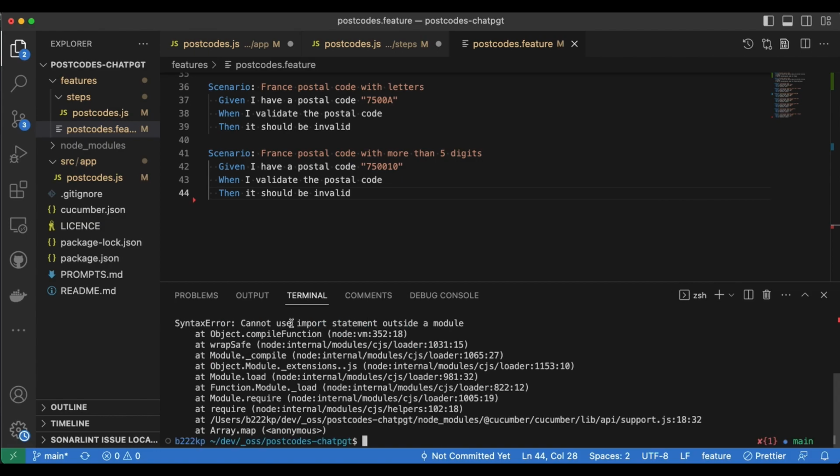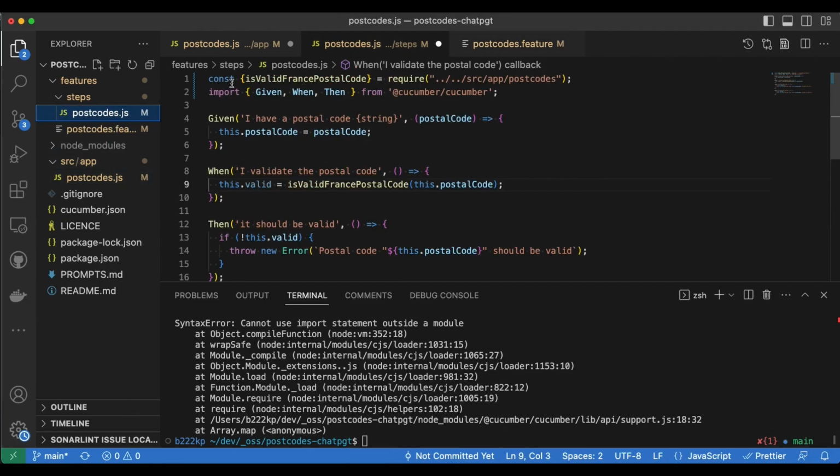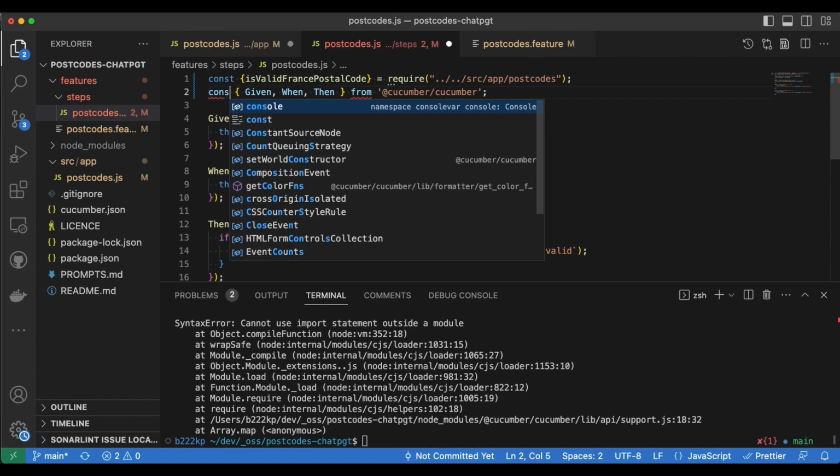Oh, it fails because I cannot use import. Okay, that's true. I'm not in a module, so I need to clean up my code a bit here. Instead, I will import them as constants.